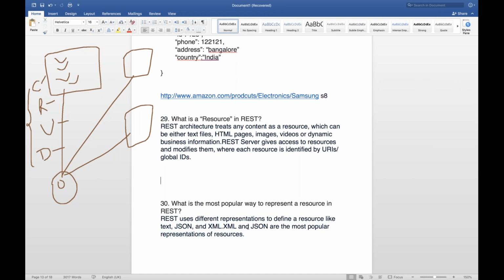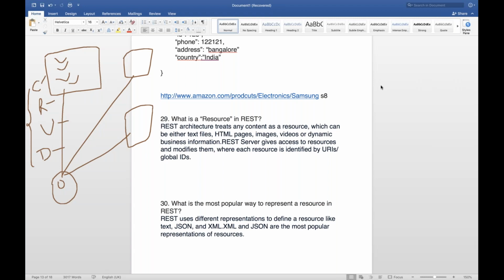Now, why XML and JSON are so popular? Because it's very lightweight. So guys, always remember XML and JSON, these are data holders. What do we mean by data holders? Means information holders. I cannot pass a Java object. See, in the older way, if you remember serialization and deserialization, I can pass some Java objects, but these Java objects are very heavy. It's not that easy to deserialize them or encrypt and decrypt them. But JSON and XMLs are very lightweight. You can pass thousands of items of data.